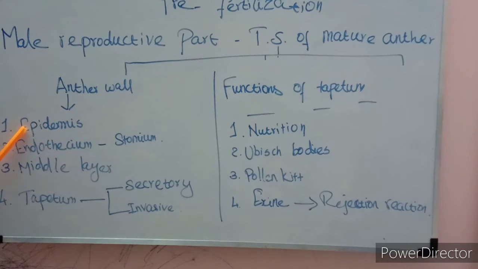Anther wall, the outermost layer is called epidermis. It is single layered or 1 or 2 layered. It is mainly for the protective function. The next to this is called the endothecium. It is a single layer, generally radially elongated cells. These cells have a hygroscopic nature. Hygroscopic nature means it will absorb moisture. Because of moisture absorption, it will be easy at the time of dehiscence.